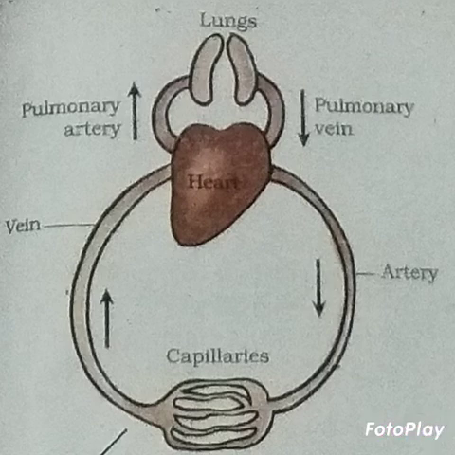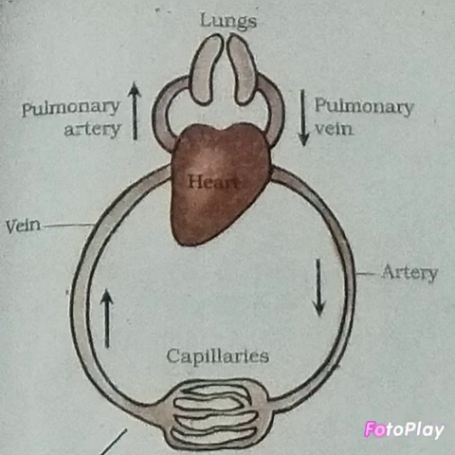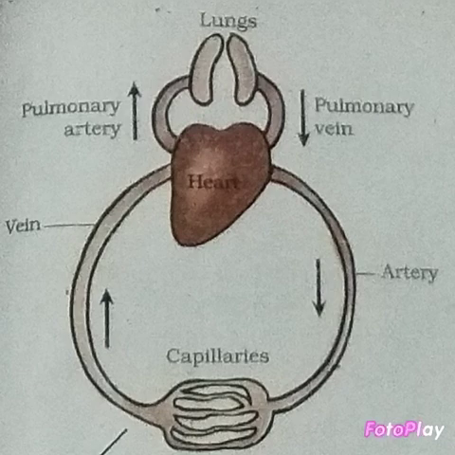Look at the figure. What happened? Pulmonary veins take oxygen-rich blood from the lungs to the heart, and pulmonary arteries take carbon dioxide-rich blood from the heart to the lungs. From the heart, arteries take oxygen-rich blood to the capillaries. What are capillaries? Capillaries are extremely thin tubes. And from capillaries, veins take carbon dioxide-rich blood to the heart.